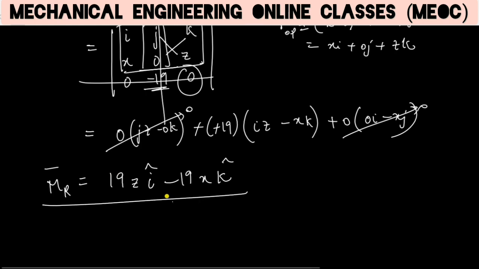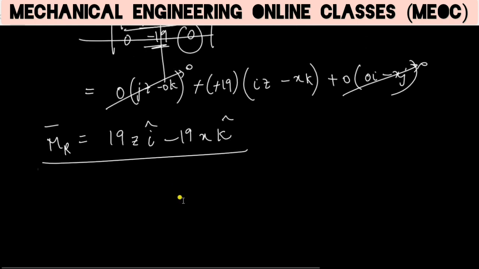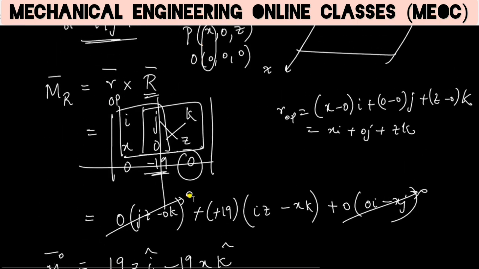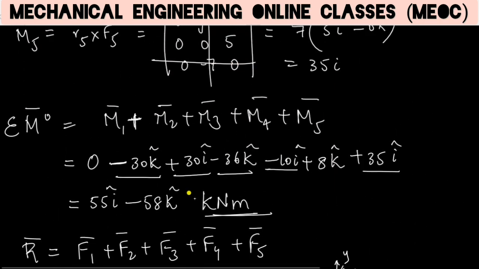But we know that by Varignon's theorem, the sum of moments of all the forces about a particular point will be equal to the moment of the resultant about that particular point. All our M1, M2, M3, M4 are also with respect to O only.